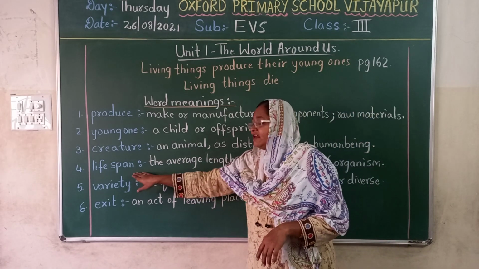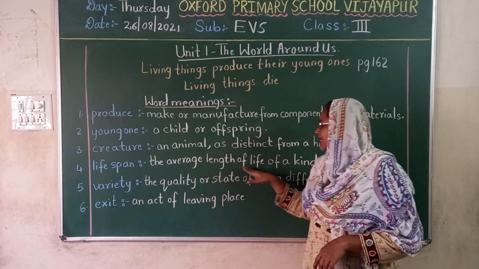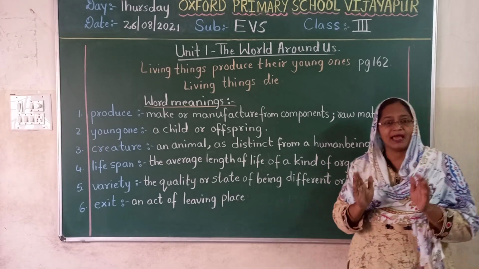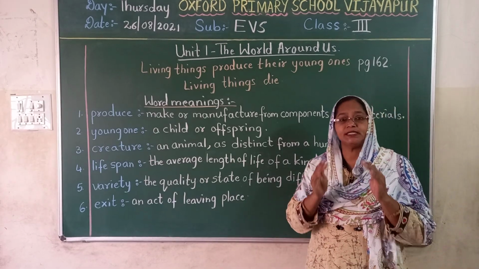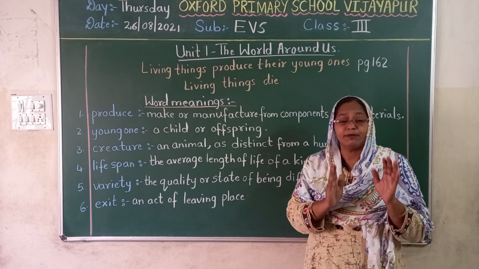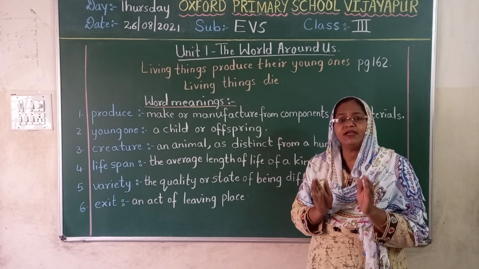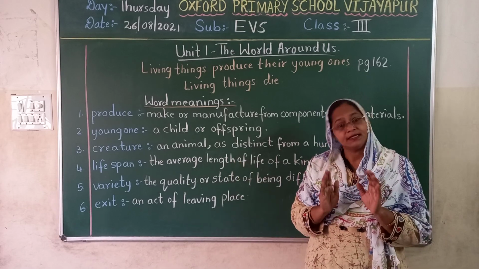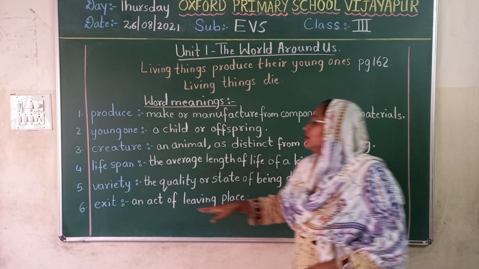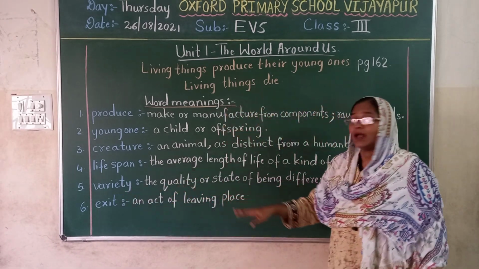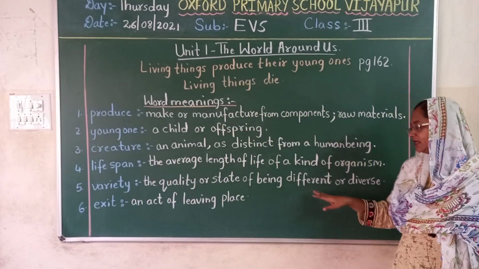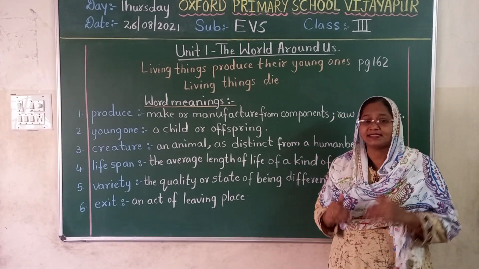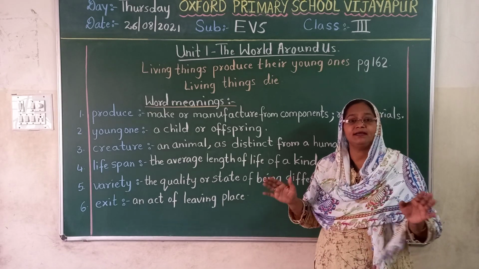Fourth one is lifespan. The average length of life of a kind of organism. We human beings, animals, birds, reptiles, even plants, trees, they are having an average length of life. They live up to that extent of life. Fifth one, variety, the quality or the state of being different or diverse. And sixth one is exit. Exit means an act of leaving the place.